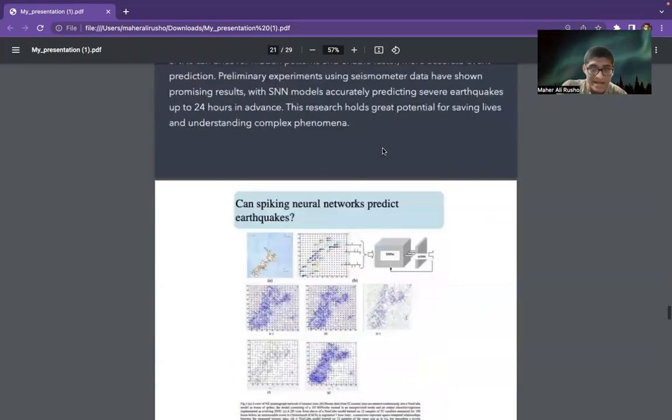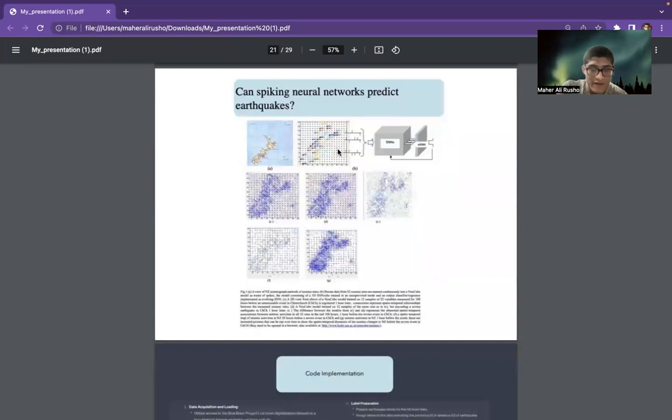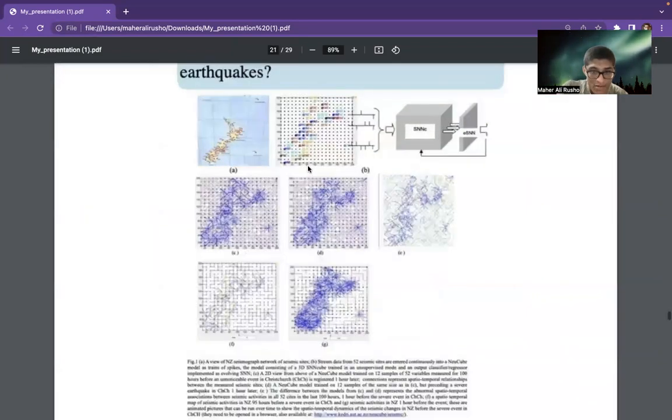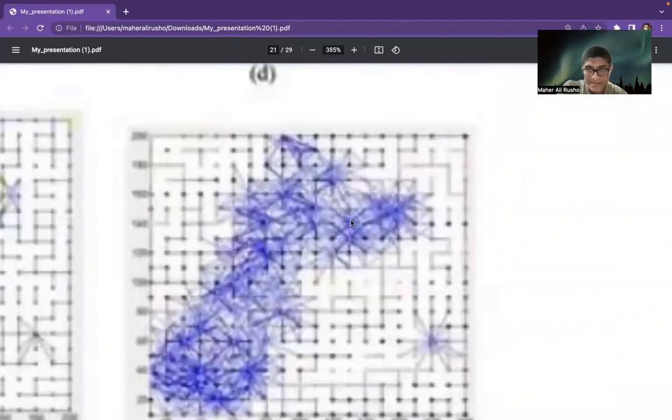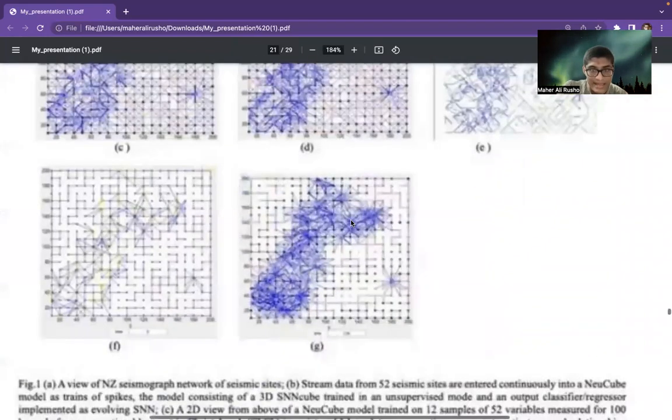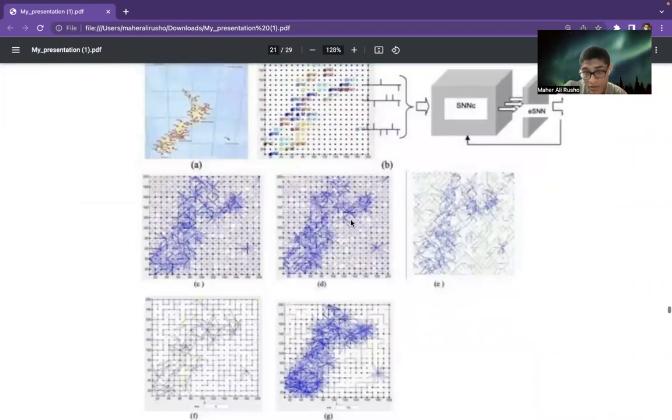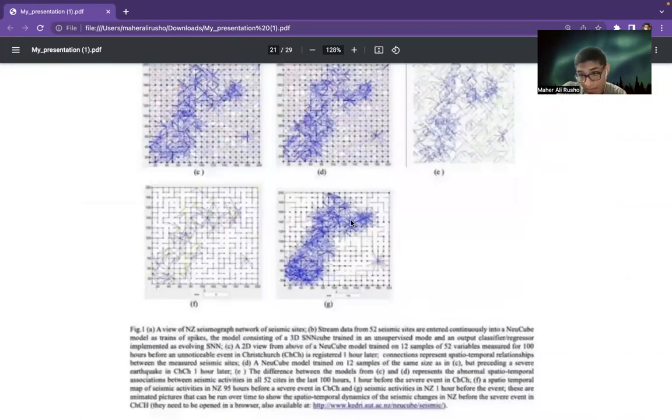When we generated this in the online simulation of the Newcomb generator, I found some interesting patterns. You can see that it is making some horse shapes. It is interesting that when the earthquake came to the epicenter, and as time goes on, the pattern makes the shape totally like a horse or seesaw.